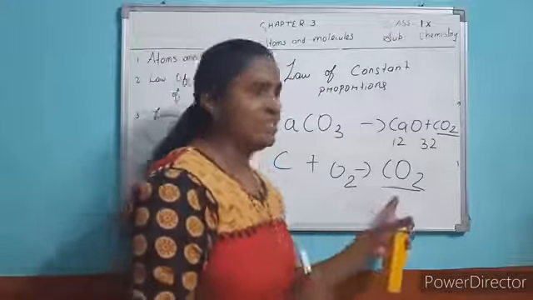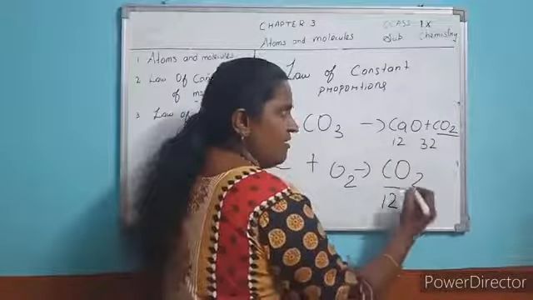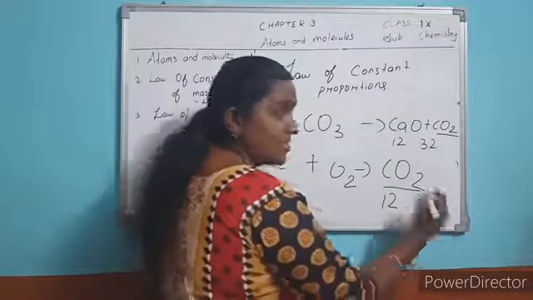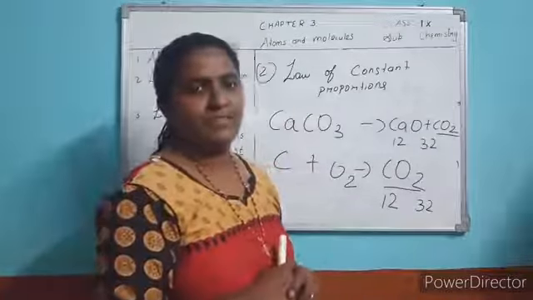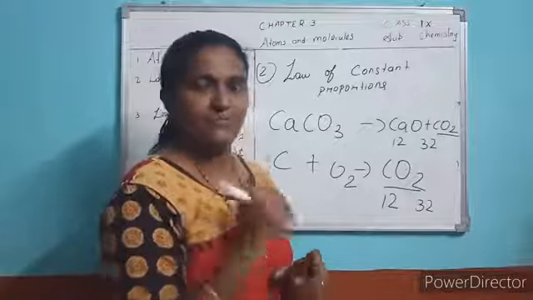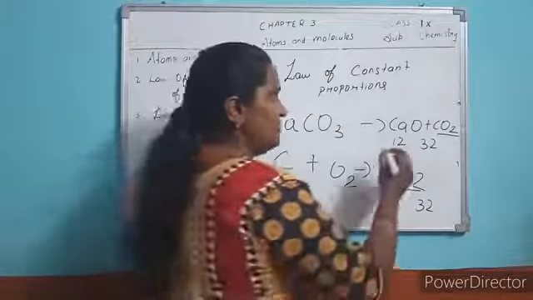The same way in this carbon dioxide also, the mass of carbon is 12 and oxygen is 32. 1 oxygen is 16 and 2 oxygen is 32. The unit is U. Now find out the ratio.